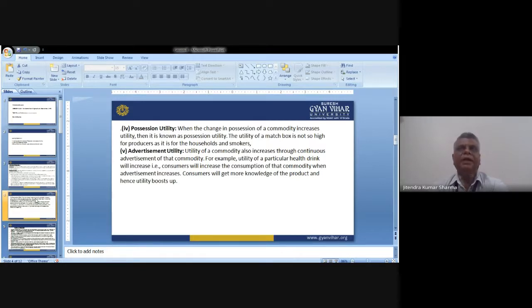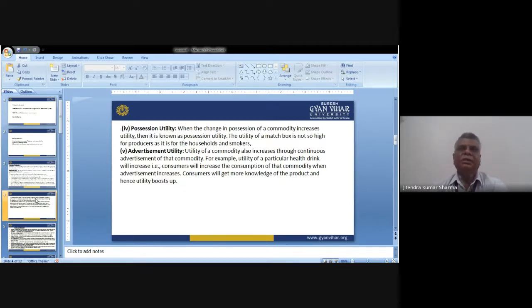There is an example of a crack cream in the past. When the advertisement came, people started to believe that this cream is very useful for healing cracks in the legs.